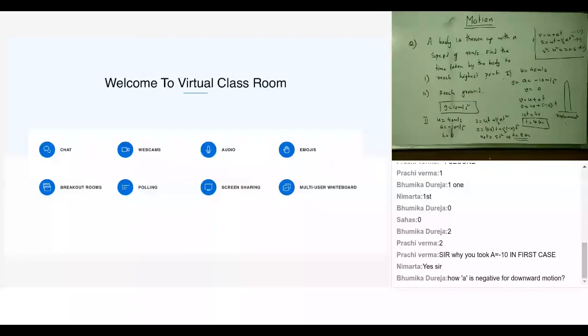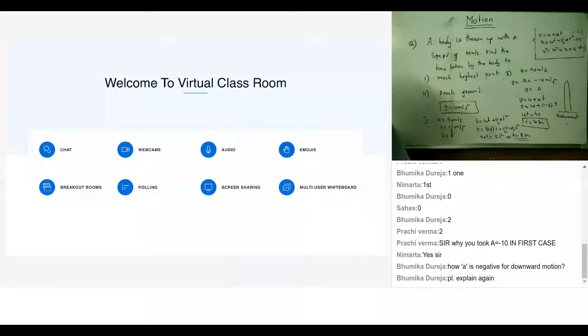Bhumika, I hope that's clear. Prachi, you also had the same doubt. Let me explain the question that Arnav asked. When a body is thrown up vertically, it goes up and comes down, right? I can say the initial and final points are the same. Fine. So if the initial and final points are the same, what is the displacement? Displacement is 0. I hope that's clear, Adnan. That was the only place where you might have a problem.